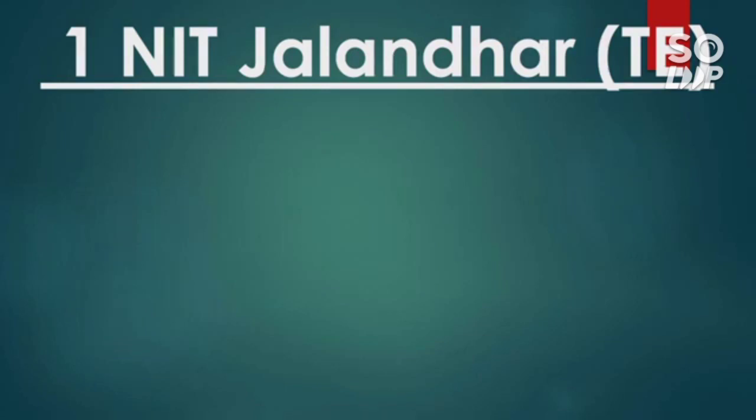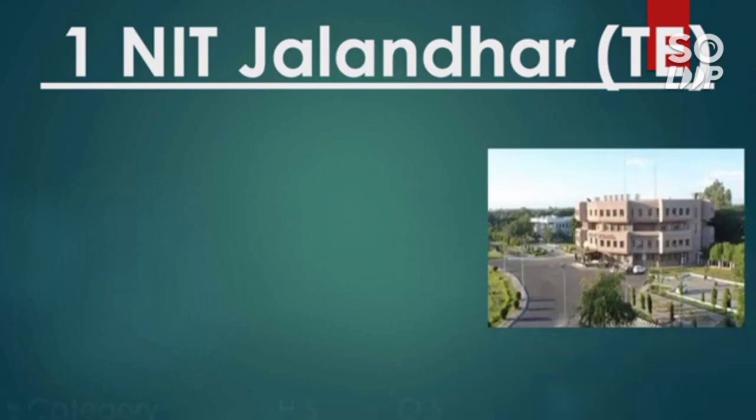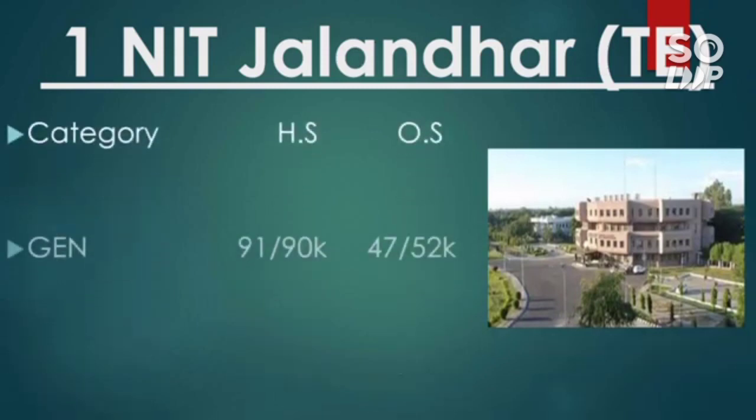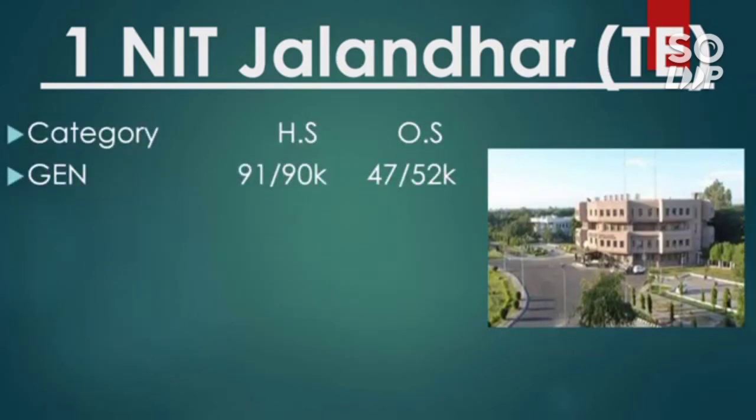So the first NIT that comes under this category is NIT Jalandhar, that is textile engineering, which has the lowest cutoff among all the branches of NIT Jalandhar. Here I will discuss the textile engineering cutoff category wise for home state and other state, male and female. So for general, home state 91 and 90,000, and for other state 47 and 52,000, that is male and female.